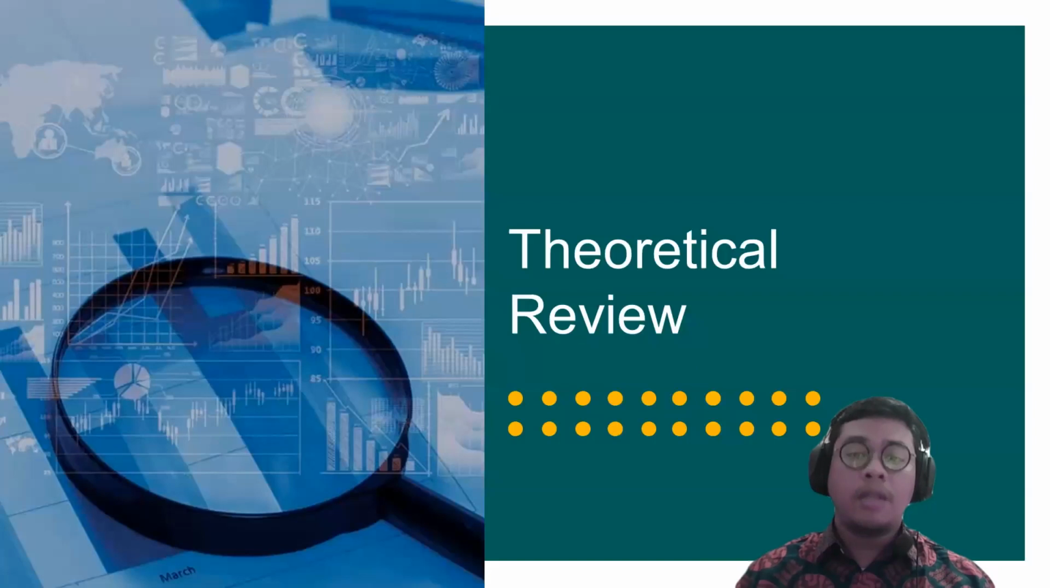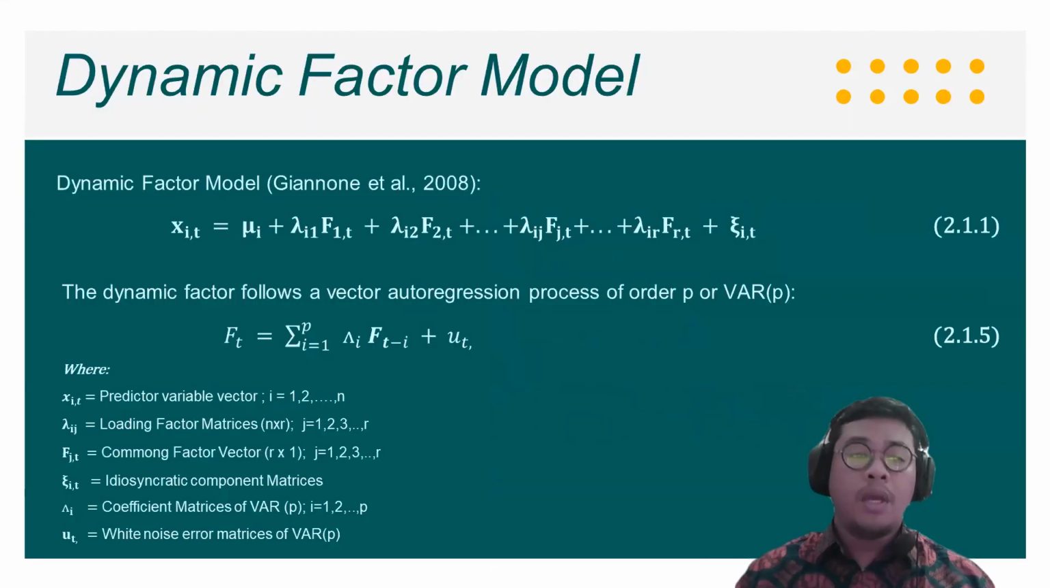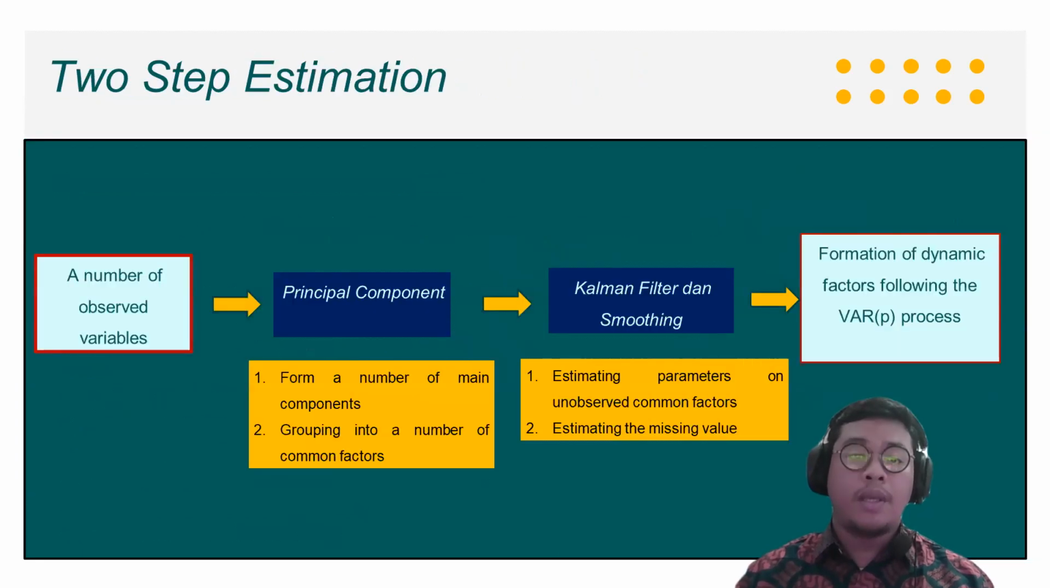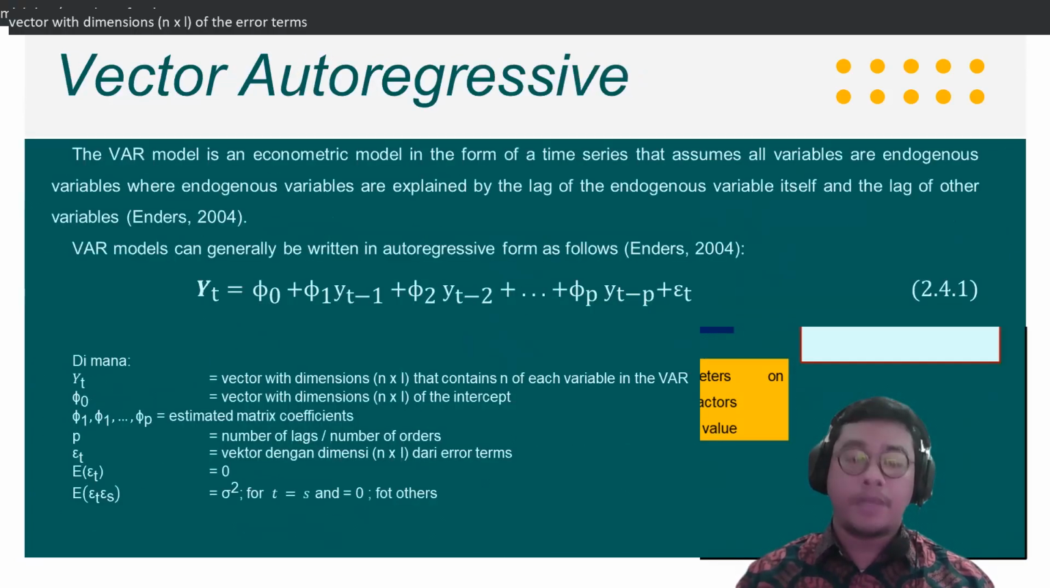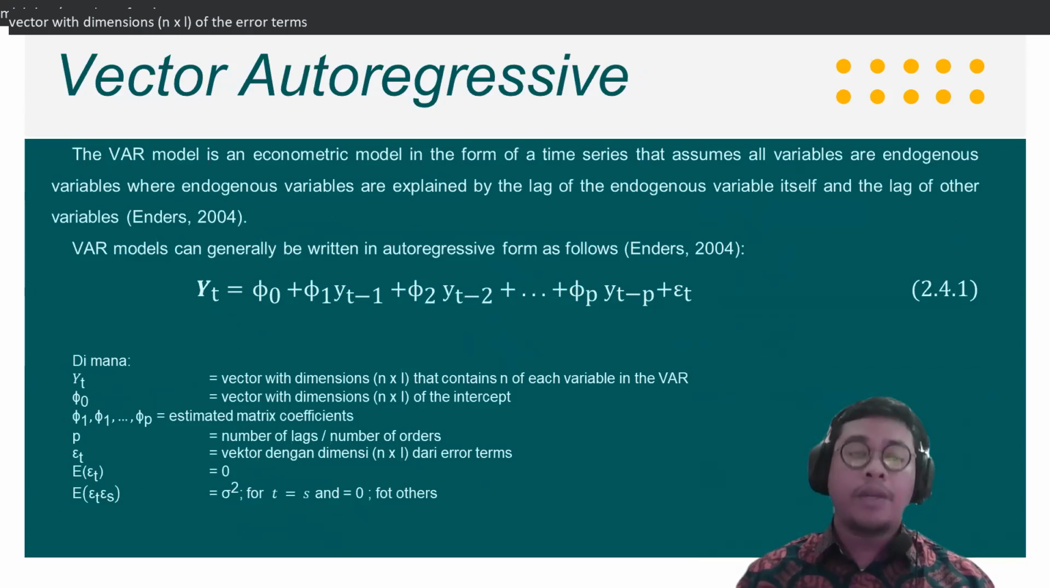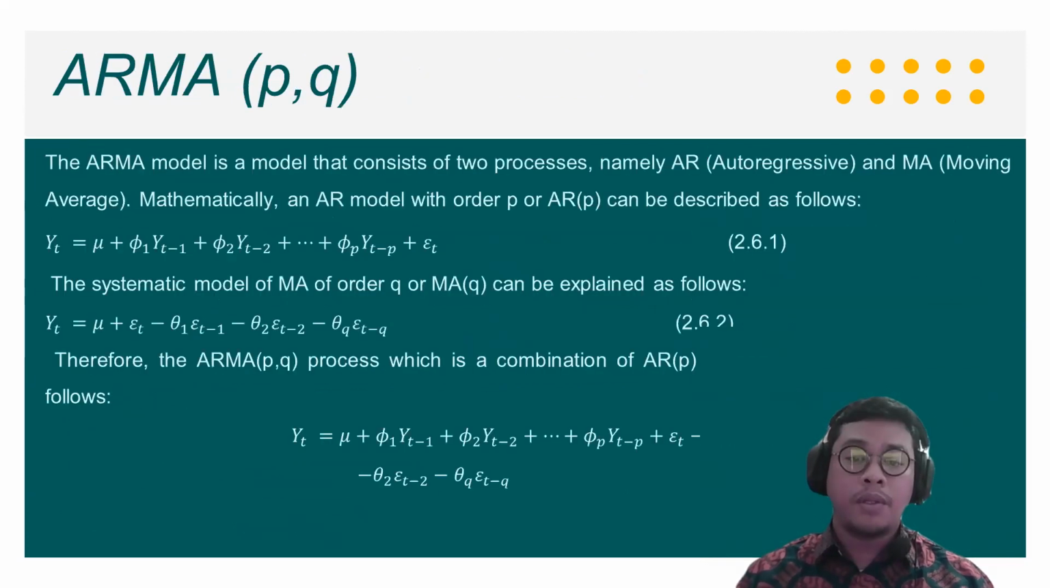Now the theoretical review. The dynamic factor model is written like this, as in Giannone 2008. It follows the factor autoregression process with lag of P. There are two estimation steps: the first is principal component, and the second is Kalman filtering and smoothing. By these two processes, we get the formation of the dynamic factor following the VAR-P process. VAR is factor autoregression, written as follows.